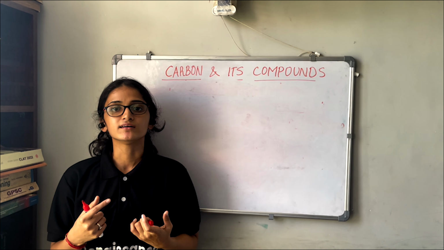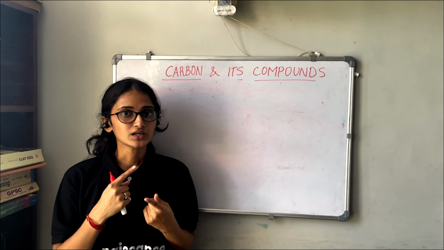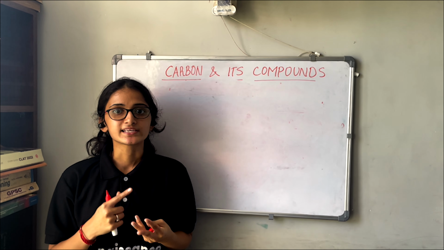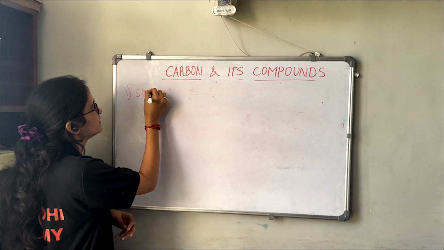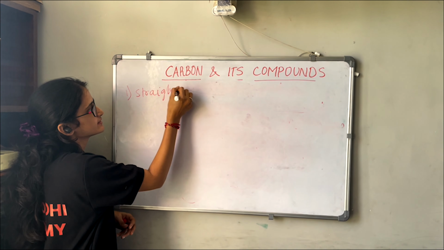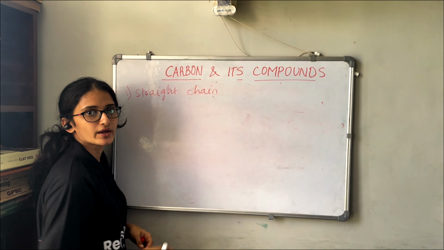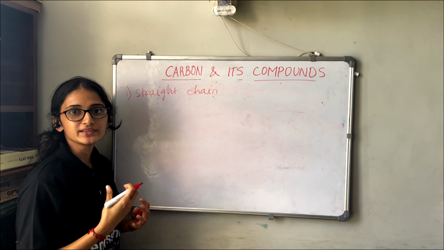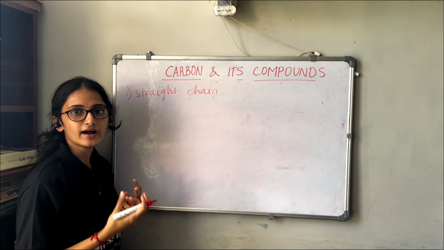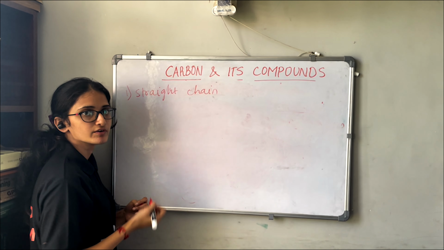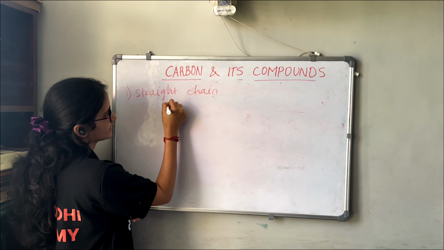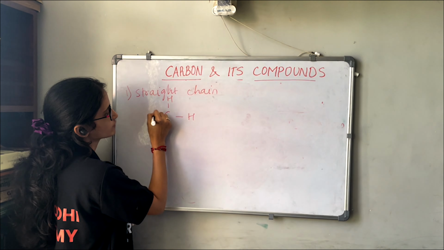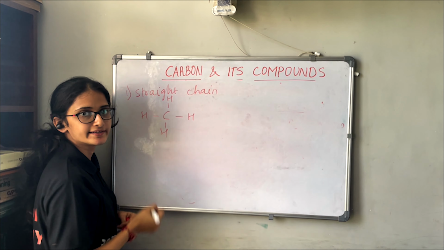Now we will see how carbon forms bonds. It forms them in the form of straight chains, branches and rings. So we will see about that. First we will see the straight chain. In the straight chain, carbon forms bonds with hydrogens. First we have seen the example of methane. In methane, carbon forms bonds with 4 hydrogen atoms, right?